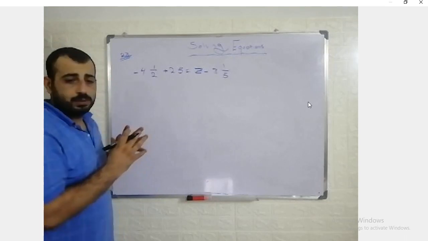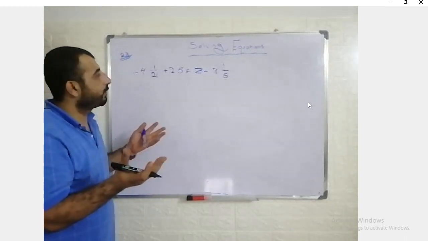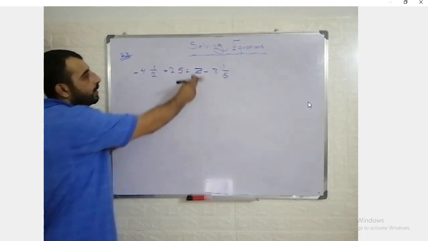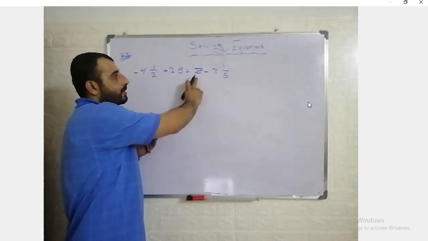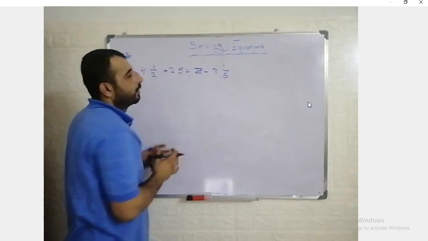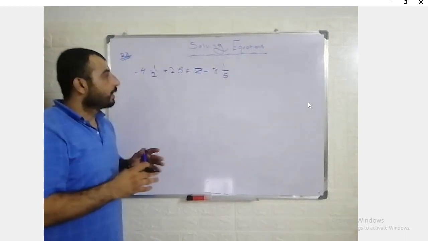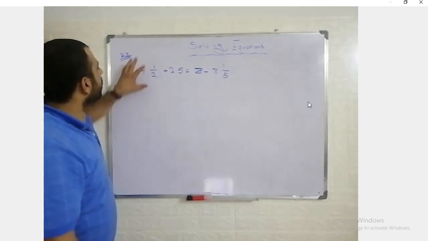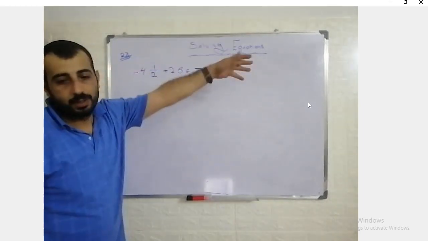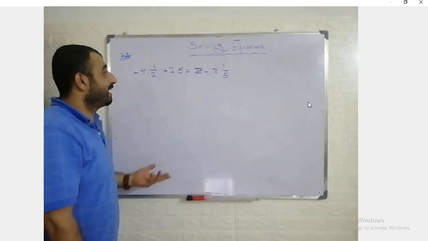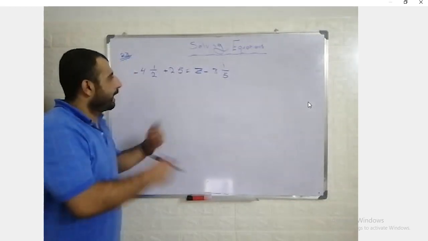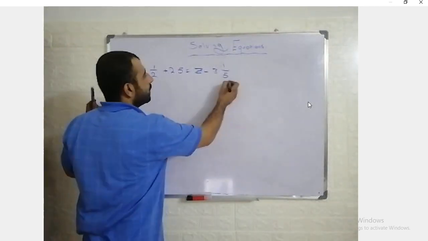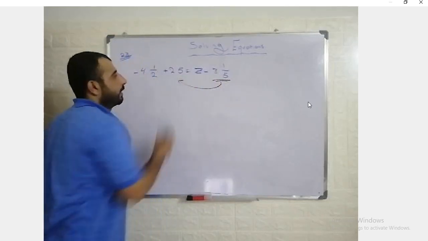Good. Let me determine where the constants are and where the variables are here. This is a number, constant. This is a number, constant. This is a variable because Z is a letter. This is a constant. Now, some of you will move this Z to the other side and move these two numbers to the right hand side. But that's hard. Why? Because I moved three times here. You can just directly move this number to the left hand side.